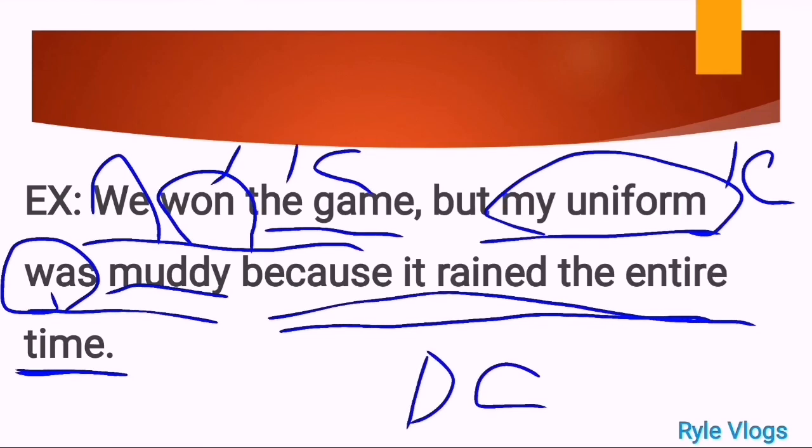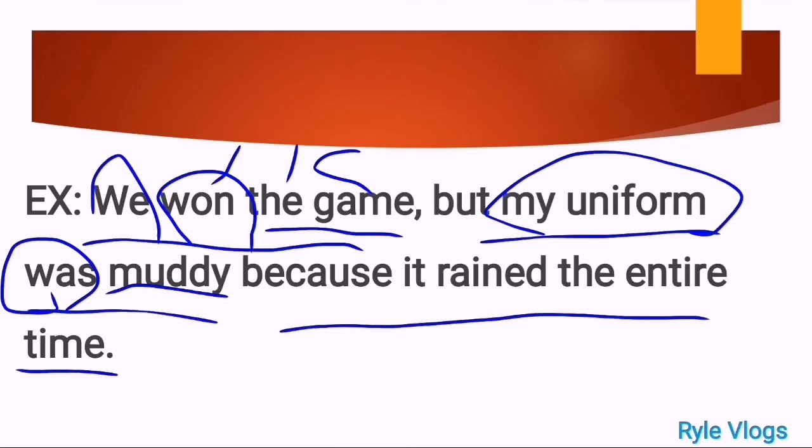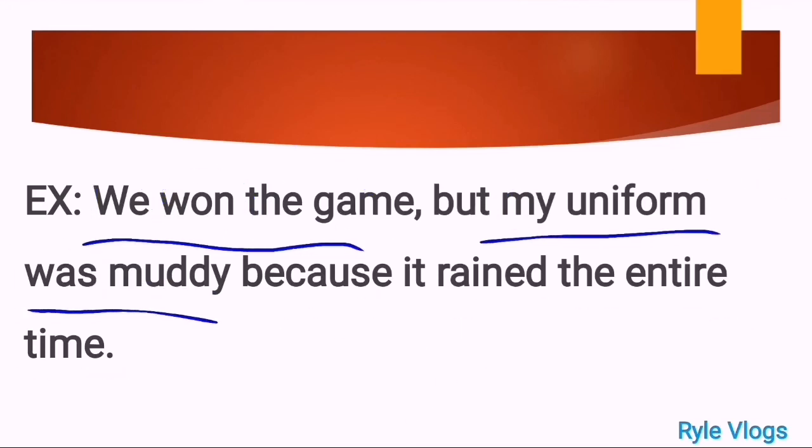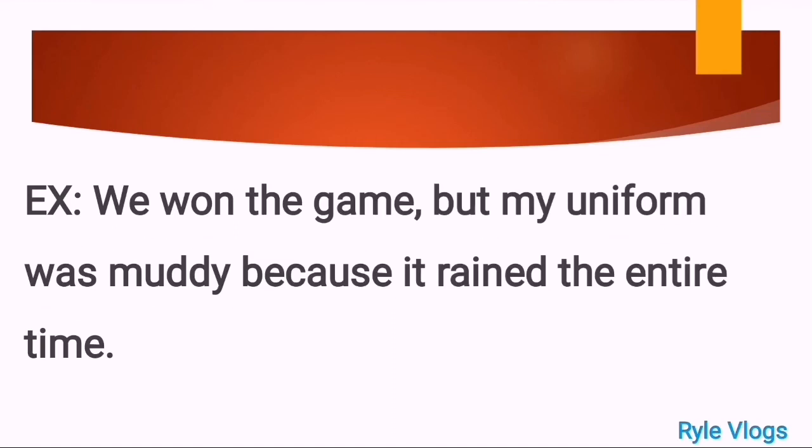This statement lacks details in the beginning part. Okay, this is incomplete, because it rained the entire time. What happened before it rained? Something like that. So we have here 2 independent clauses and one dependent clause. Okay, very good. So those are the 4 kinds of sentences according to structure. Those are the 4 kinds of sentences according to purpose and another 4 kinds of sentences according to structure.